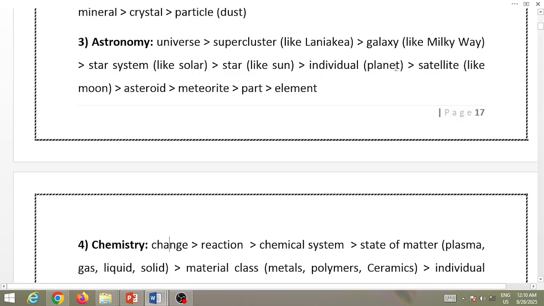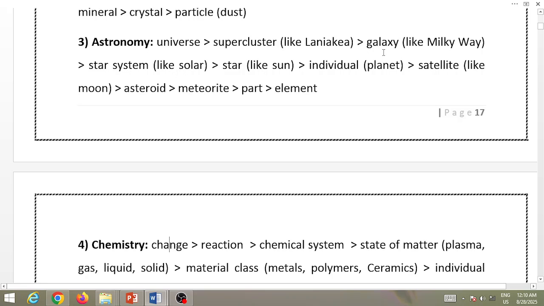So bigger than moon is usually a planet. Some planets are solid while others are made of gas. The first four are solid and the others are made of gas. Bigger than planets are stars usually, and bigger than stars are systems, star systems like our solar system.